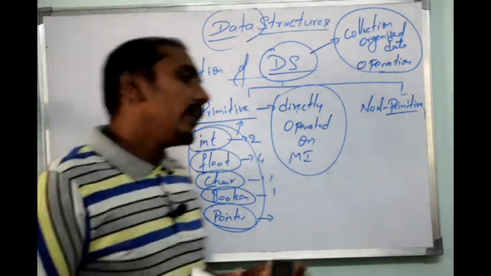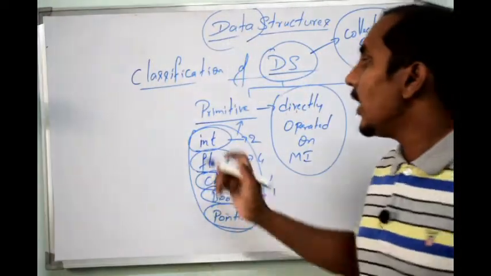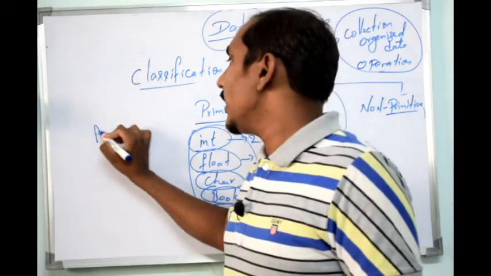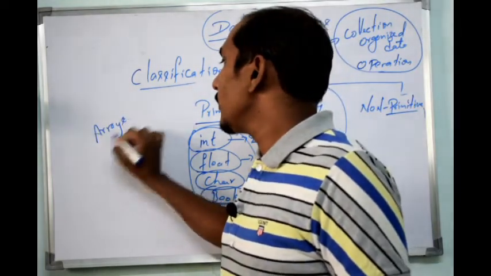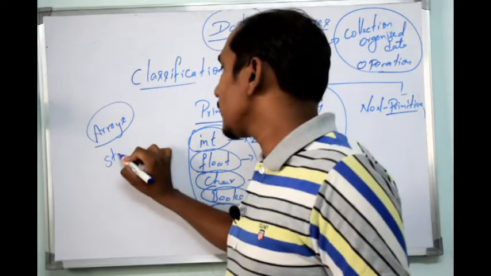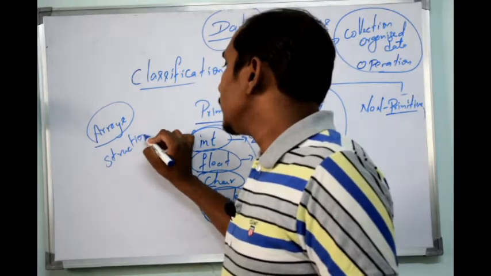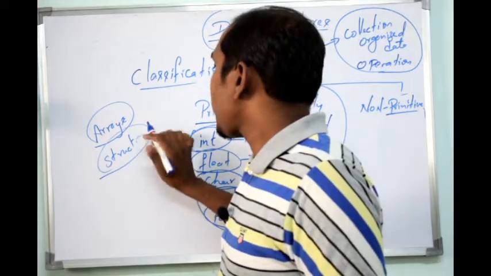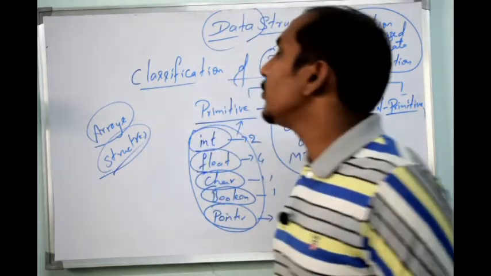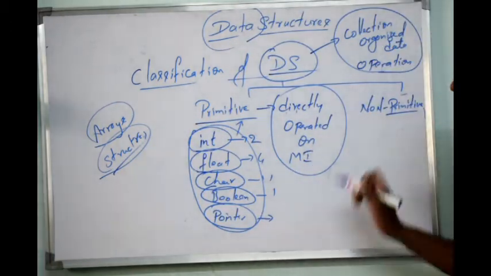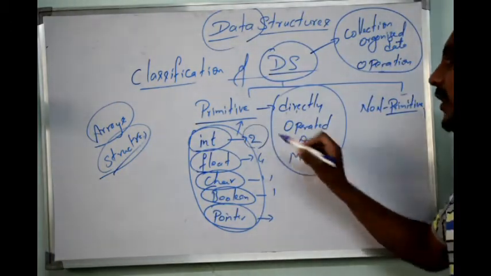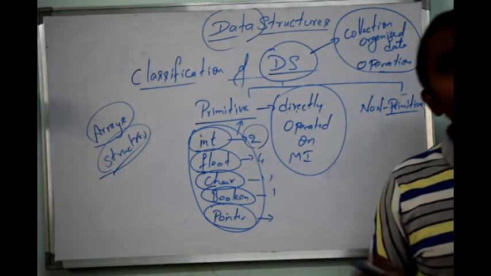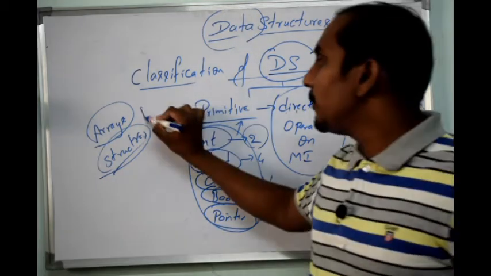That is not the case when you are using other things, like arrays or structures. If you are using arrays or structures, the compiler cannot identify how many bytes have to be allocated. It has to be represented by the programmer.